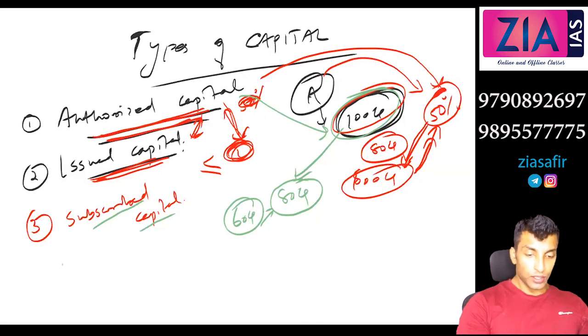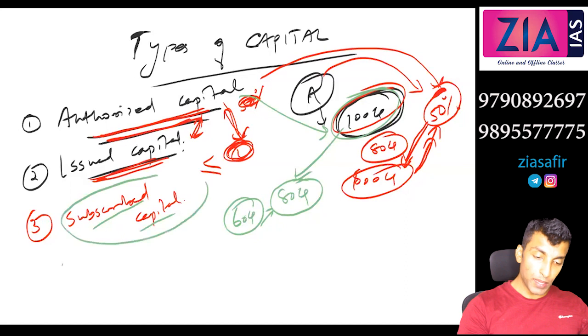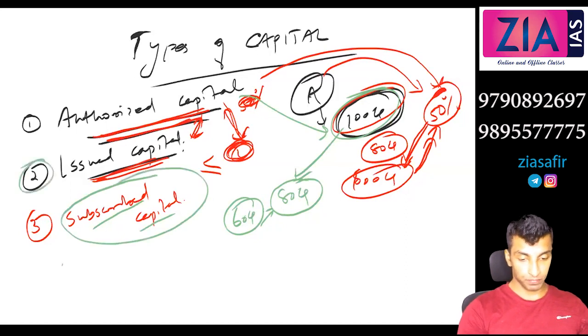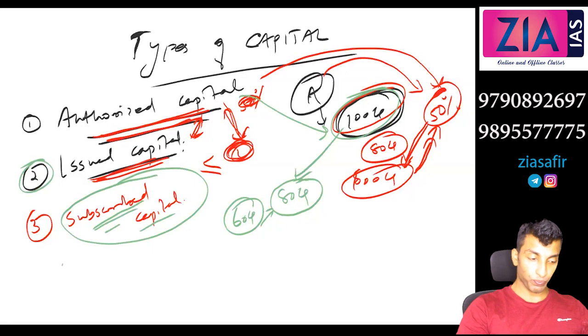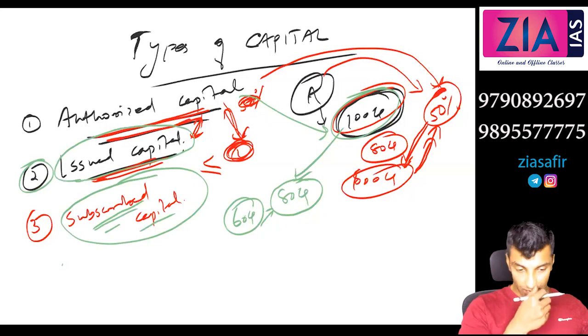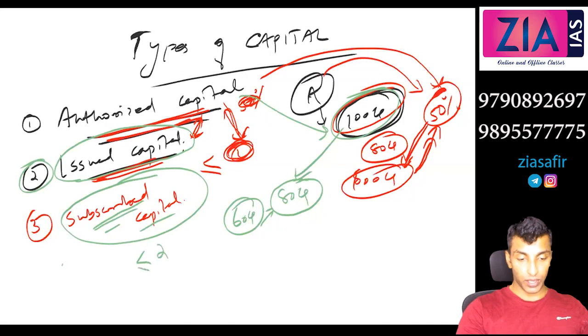Can the subscribed capital, the third one, be more than the second one? No, that is not possible, right? Whatever the company is issues, either that much or less than that only gets subscribed. So I can write that it is less than or equal to the second one, because subscribed capital is part of issued capital only.